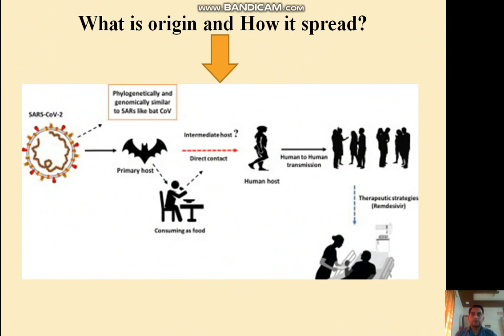First of all, people generally raise the question: what is the origin and how is this virus spread? Generally, we all know that the origin of this virus is mainly in Wuhan city of China.